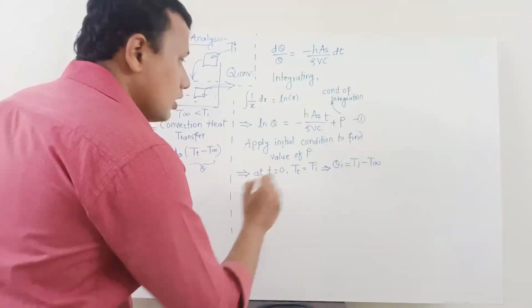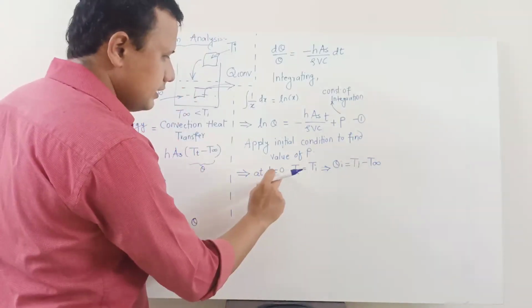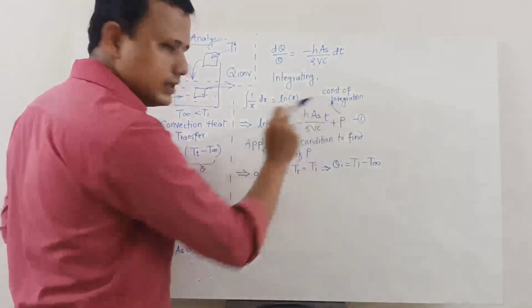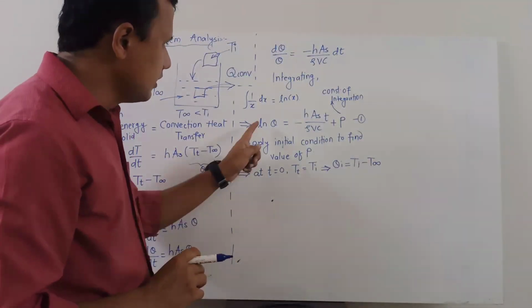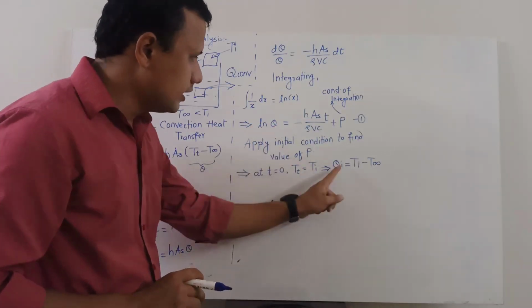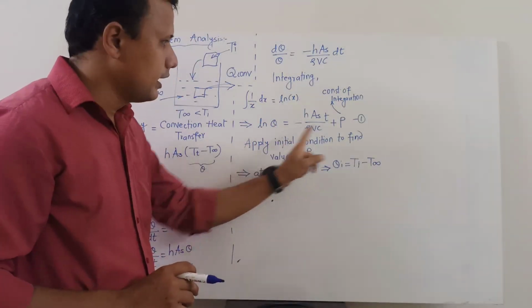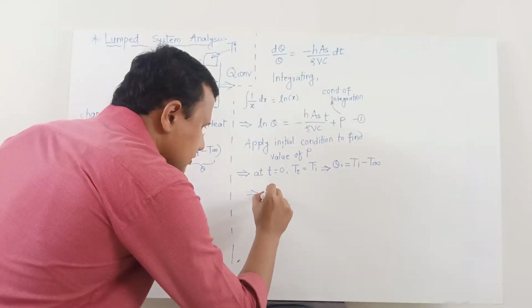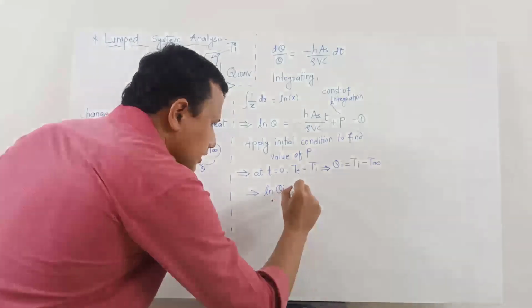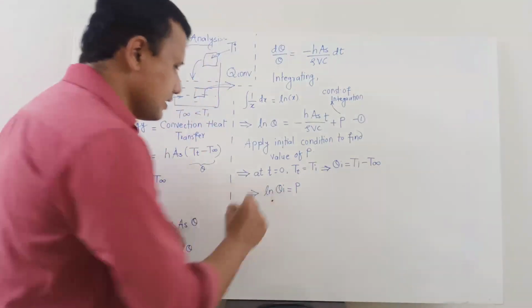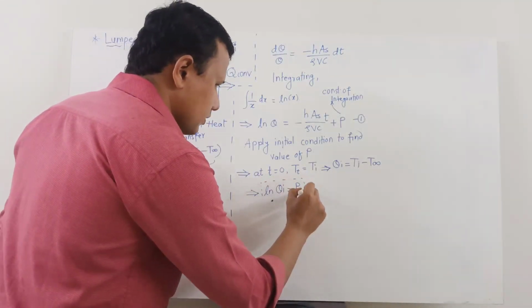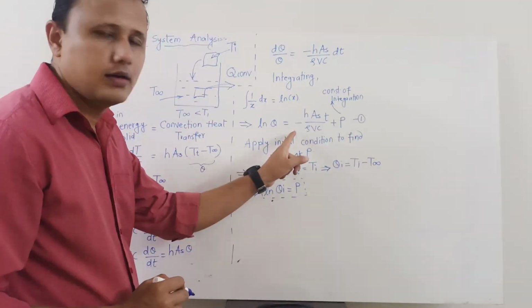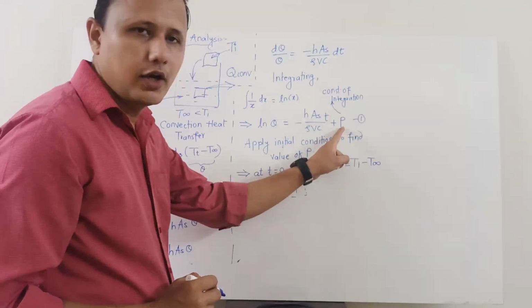So when we substitute all these conditions, t is equal to 0, so this entire term will become 0 because t is 0. Then instead of theta, it will become ln of theta I, and p will be as it is. So ultimately what we get is ln of theta I is equal to p. This is the outcome that we get. So the value of p has been obtained, so we will rewrite equation 1 because we did everything to find out the value of p.